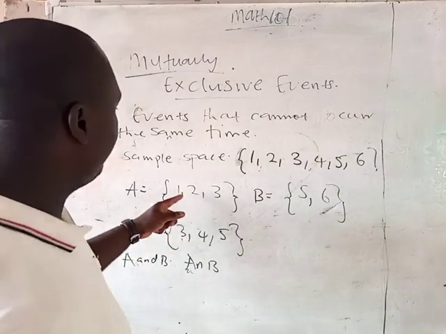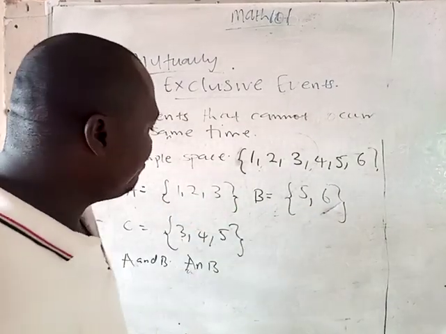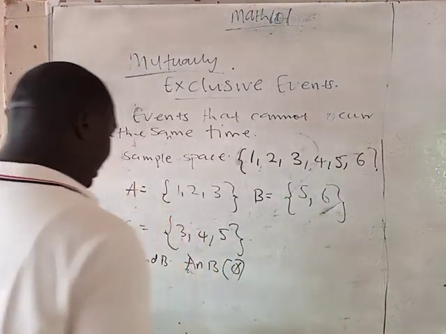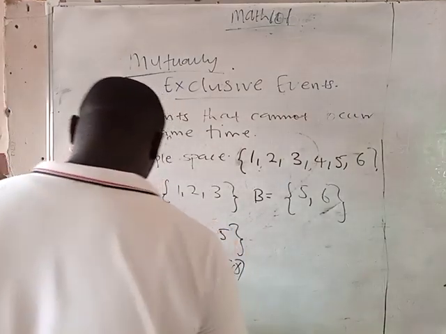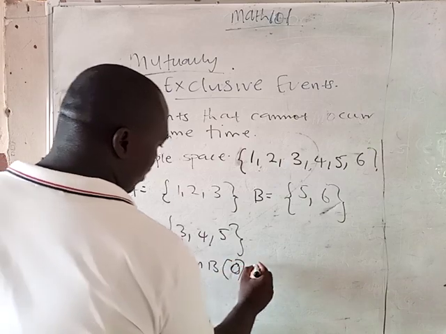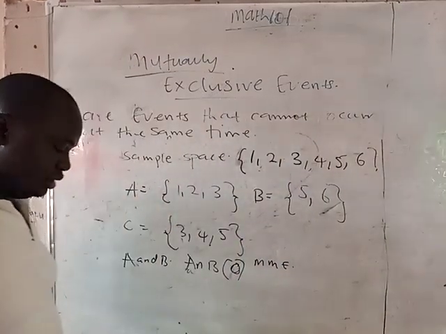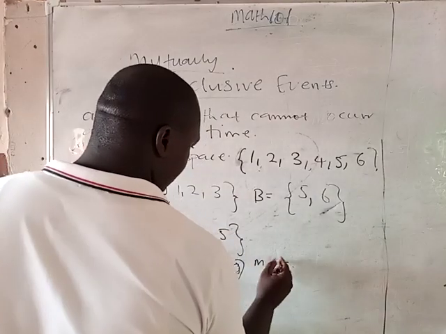Here we have 1, 2, 3, and here is 5, 6. So they don't have anything in common. So the intersection is 0. And if the intersection is 0, that means A and B are mutually exclusive events.